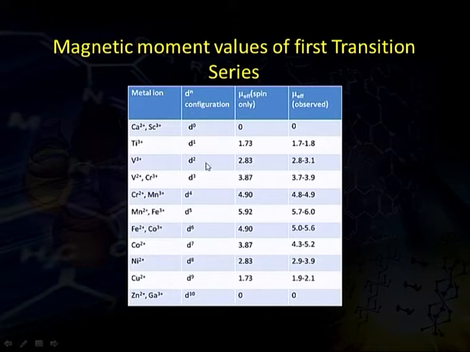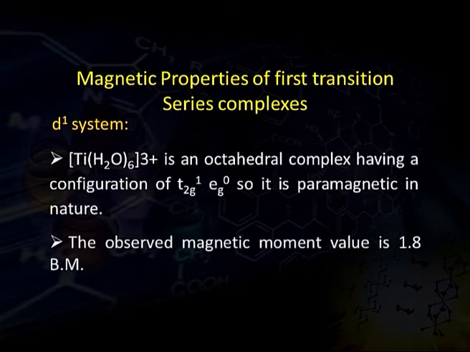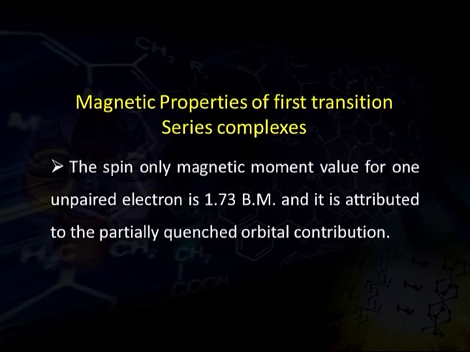So, we will discuss this table separately from d1 to d8 systems. For the d1 system, the titanium hexaaqua complex is an octahedral complex having a configuration of t2g1 eg0. Having one unpaired electron, it is paramagnetic in nature, and the observed magnetic moment is 1.8 Bohr magneton. The spin only magnetic moment for one unpaired electron is 1.73, calculated from the spin only formula, and the difference is attributed to the partially quenched orbital contribution.